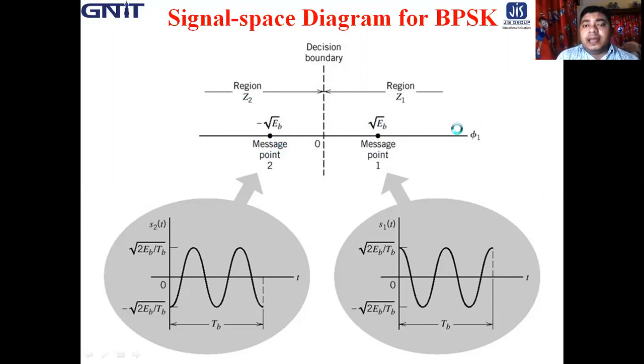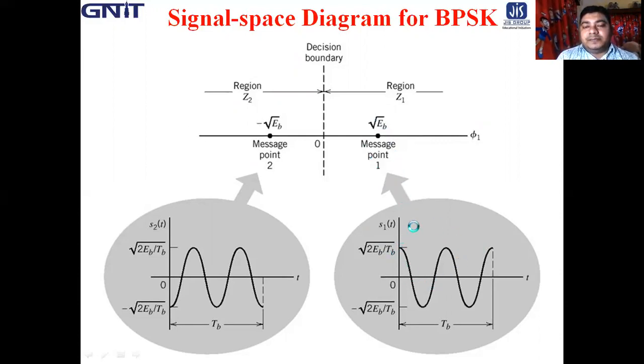So this is the constellation diagram or signal space diagram of BPSK. So for symbol 1 or message point 1, the waveform is like that, where the amplitude is square root of 2 EB by TB, and similarly it is minus square root of 2 EB by TB. So this is for S1(t), or message point 1.